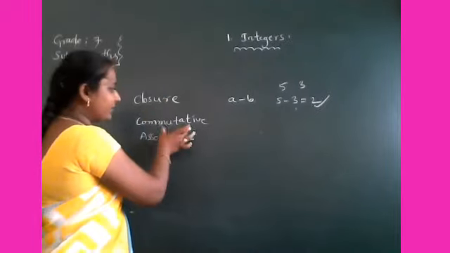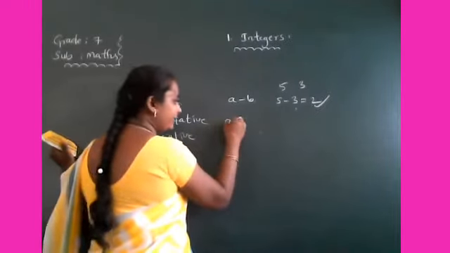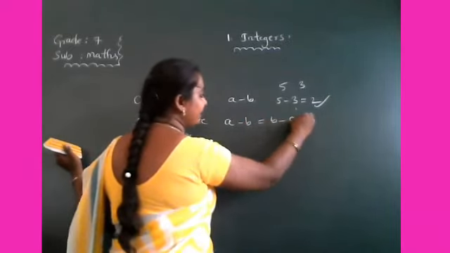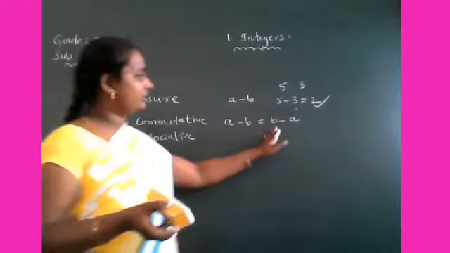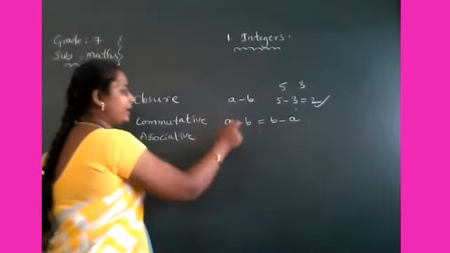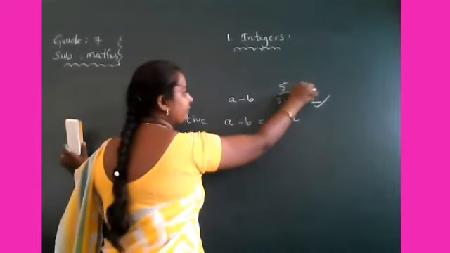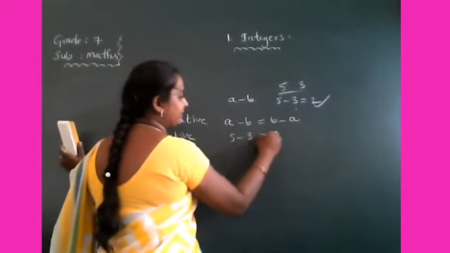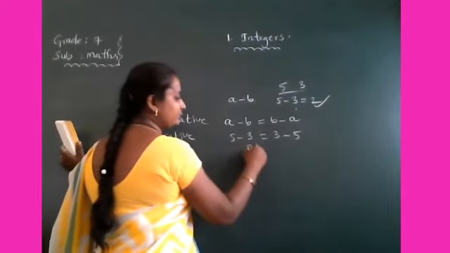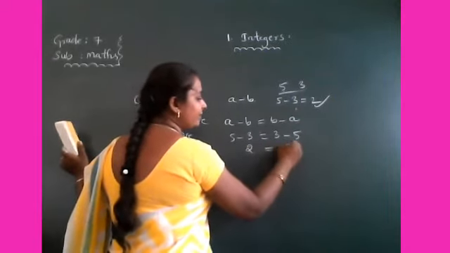And what about the commutative law? a and b are any two integers, a minus b is equal to b minus a. Both should be equal. We have to check that. Is it applicable or not? Take these two integers: 5 minus 3 is equal to 3 minus 5? 5 minus 3 is 2. 3 minus 5 is minus 2.